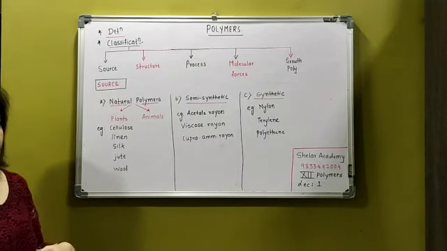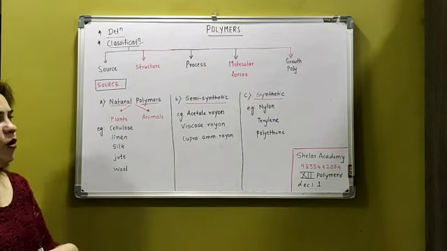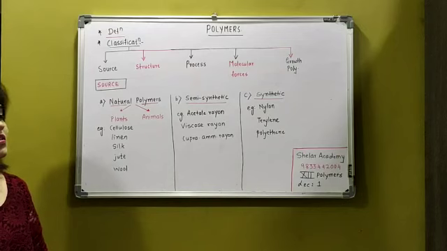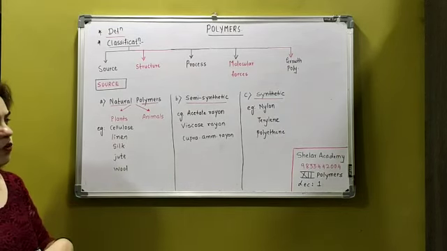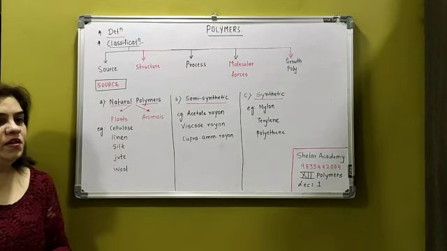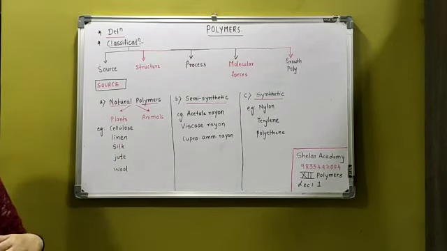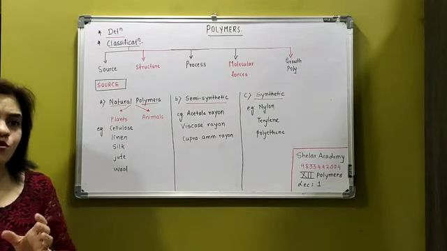A part. Now the next, it's B. Semi-synthetic polymer. What do I mean by semi-synthetic polymer? Try to understand. I have not written the definition over there. I have written the examples. Semi-synthetic का मतलब क्या है, you know? The natural polymer जो है ना, it is dissolved in a suitable solvent.